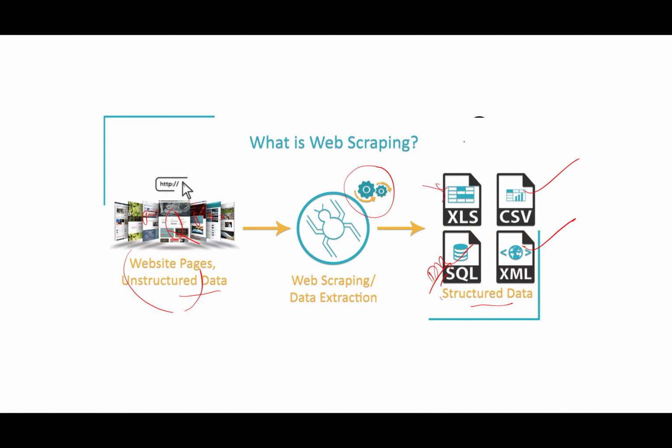Excel is a file. XML is also a file. These are the storage places where we store the data after web scraping. Hope you understood the definition of web scraping and what web scraping basically is.